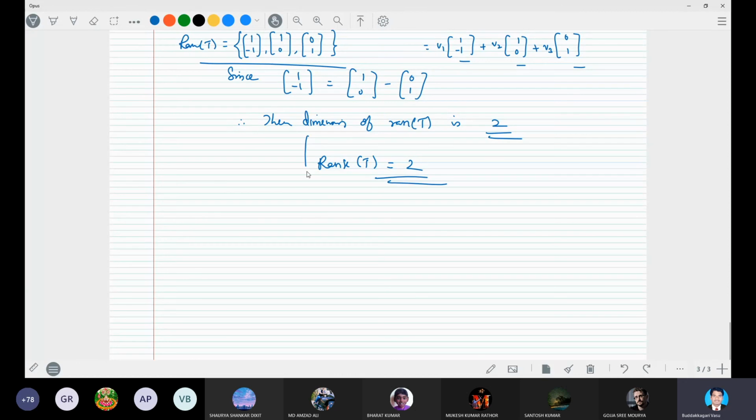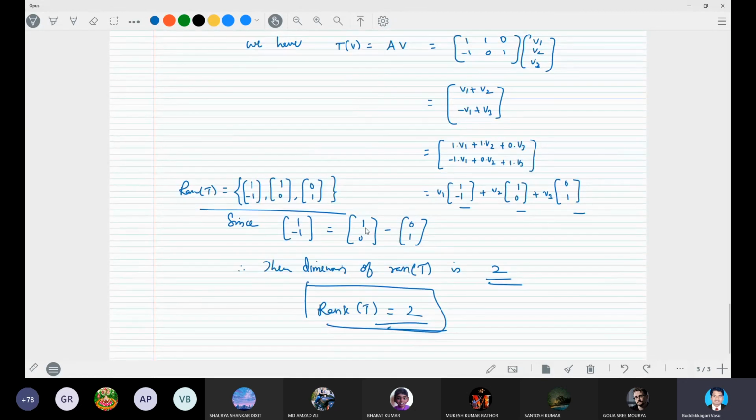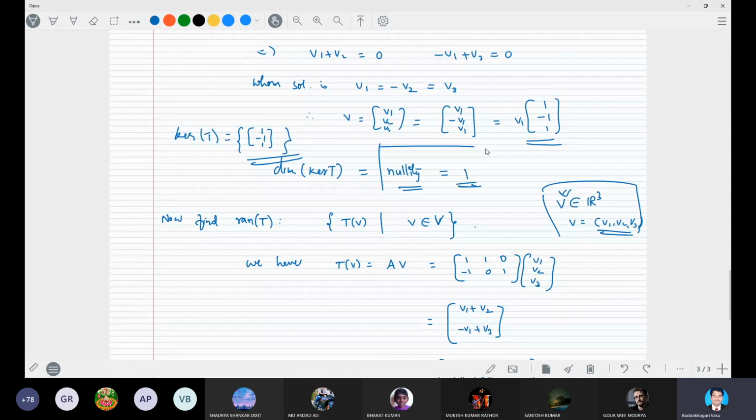Now we have found rank is equal to 2 and nullity is equal to 1.